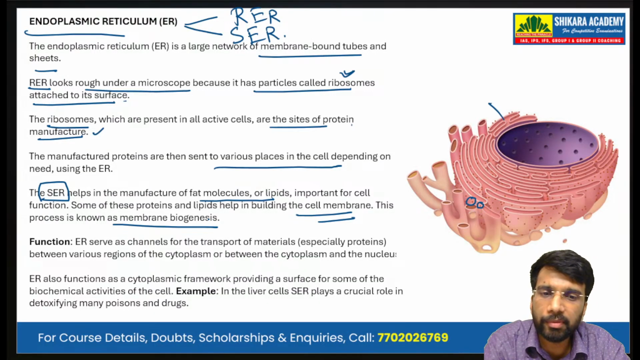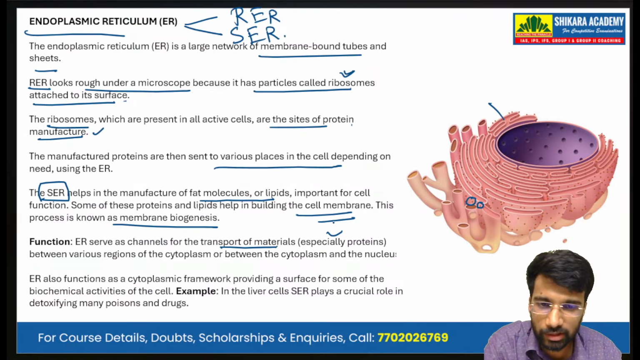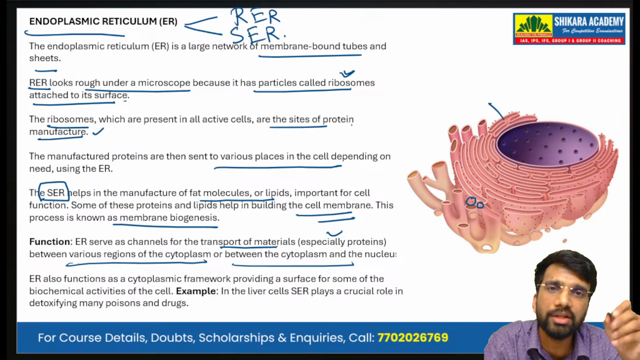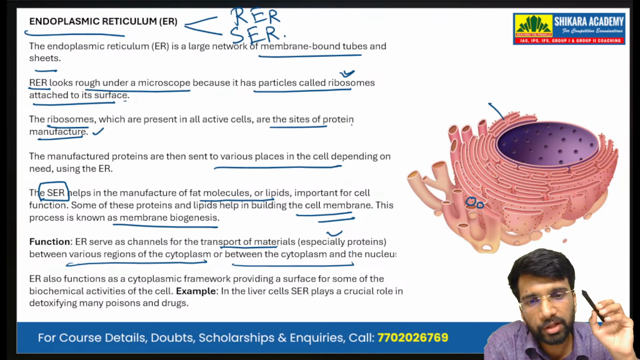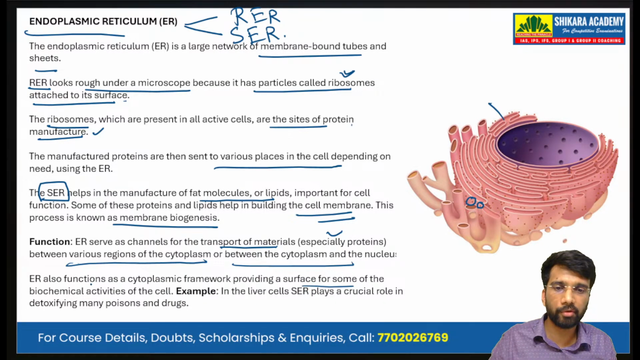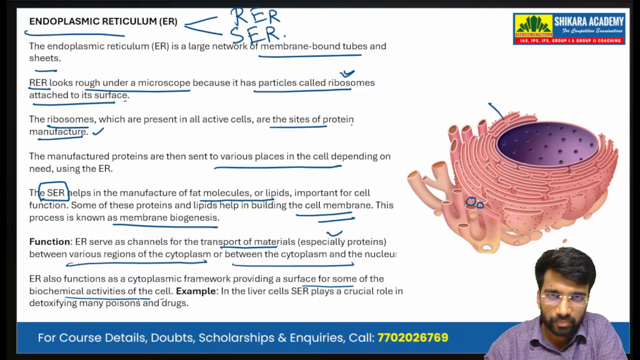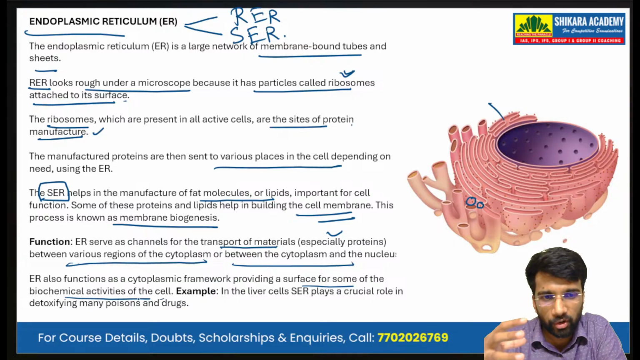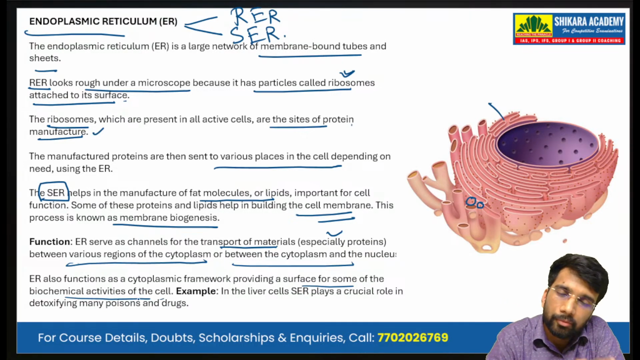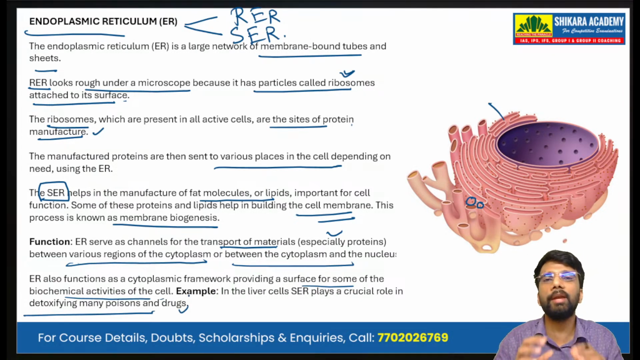The endoplasmic reticulum serves as a channel for transport of materials, especially proteins, between various regions of the cytoplasm or between the cytoplasm and the nucleus. The endoplasmic reticulum also functions as the cytoplasmic framework, providing a surface for some of the biochemical activities of the cell. An example is in the liver cells. The liver is the detoxifying organ of the body, so it plays a crucial role in detoxifying certain toxins. The smooth endoplasmic reticulum in the liver cells plays a crucial role in detoxifying many poisons and many drugs.